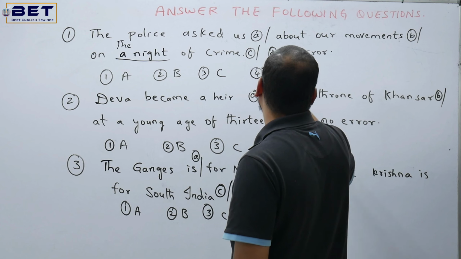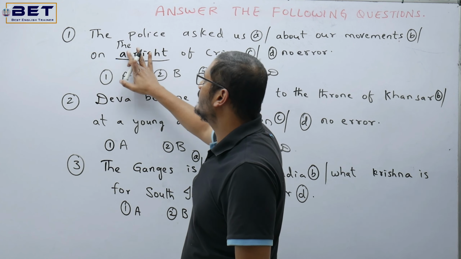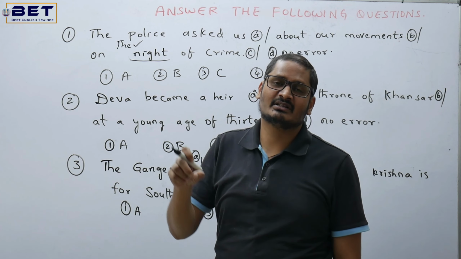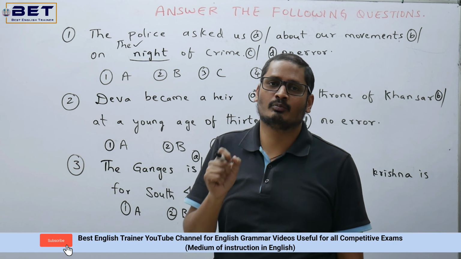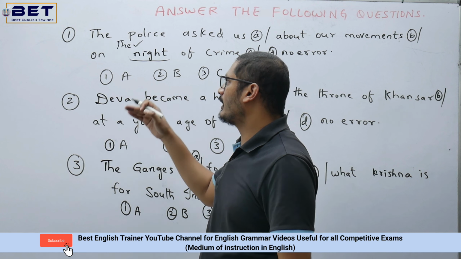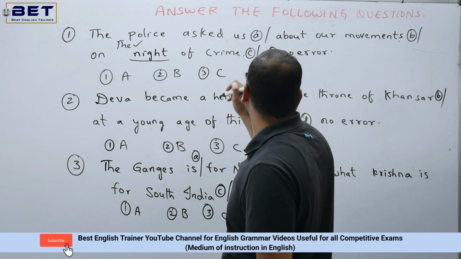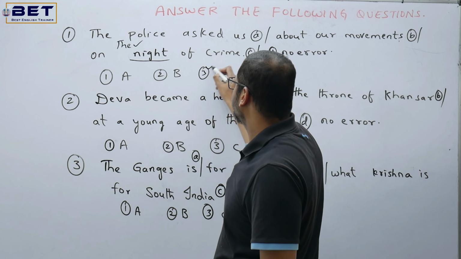The police asked us about our movements on the night of crime. So the is right because the is specific. The specific night when the crime took place. So don't use a or an over there, but try to use the. So finally, where is the mistake? Option C has the mistake.